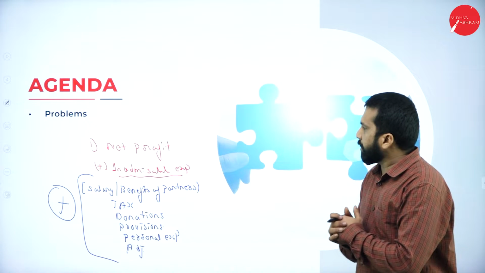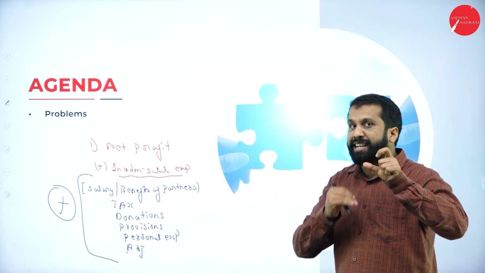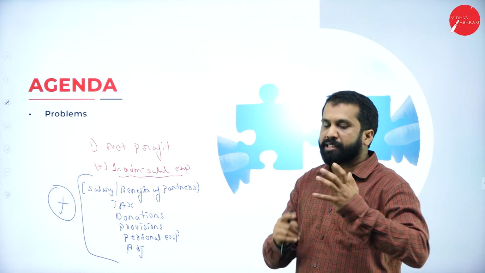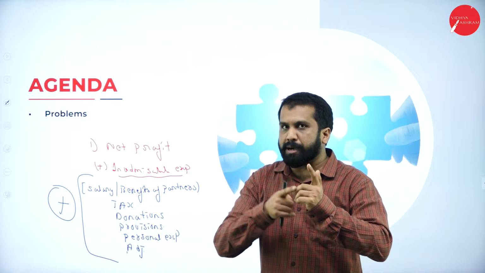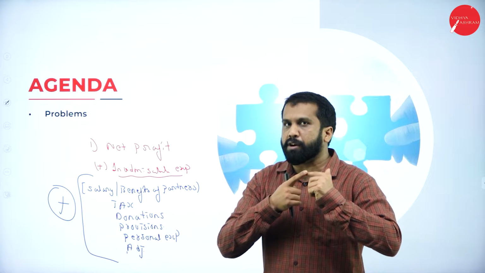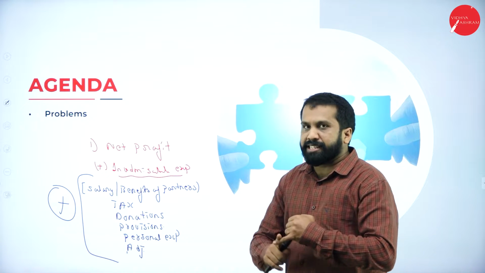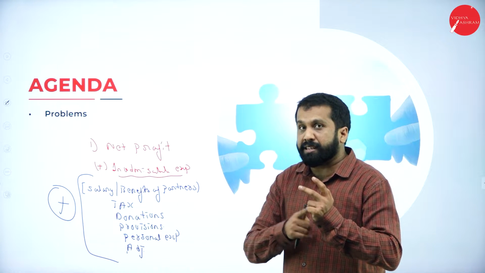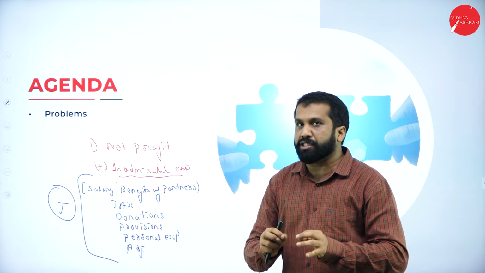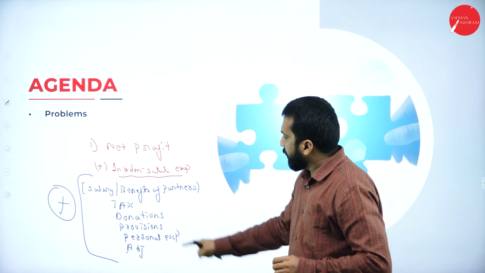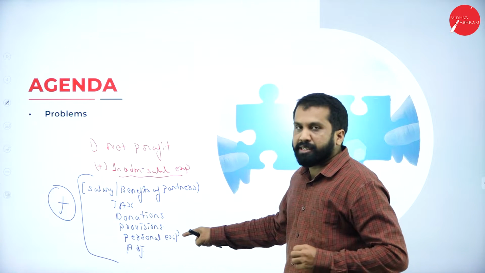Hope you are clear. First, start your problem with net profit. Add inadmissible expenses: any benefits given to partners, salary, bonus, commission, excess of 12% of interest on capital. Any taxes paid, municipal tax, any other taxes paid. All donations made, any provisions made, any personal expenses.